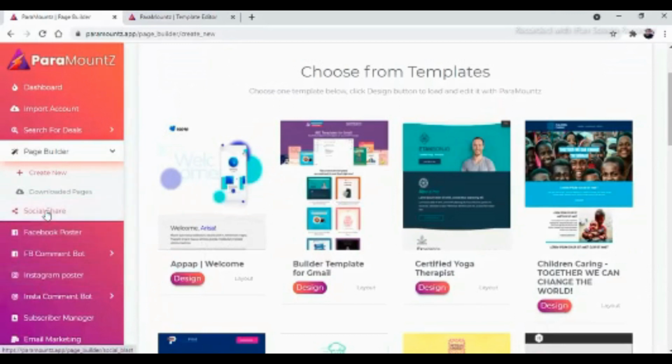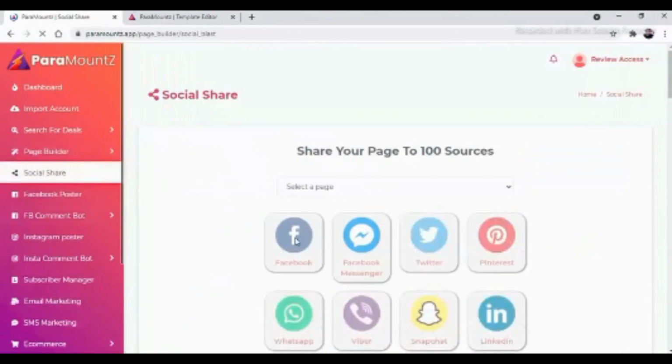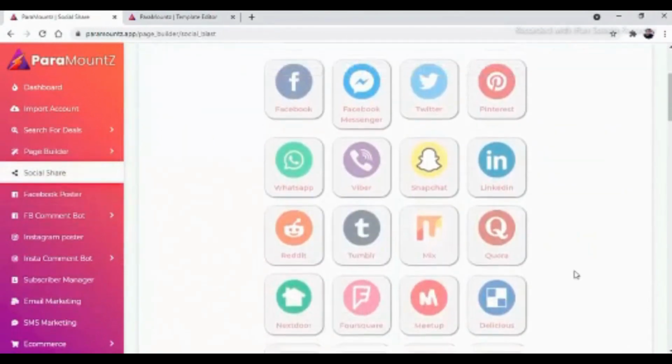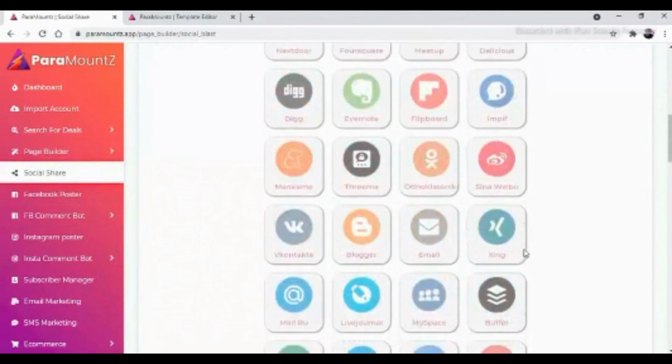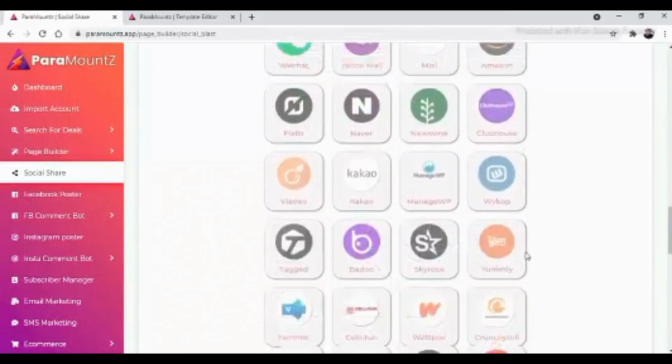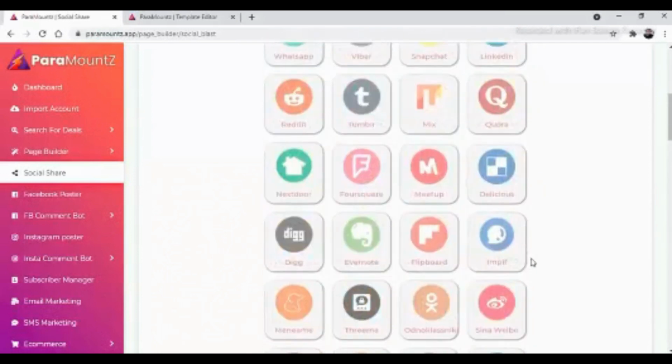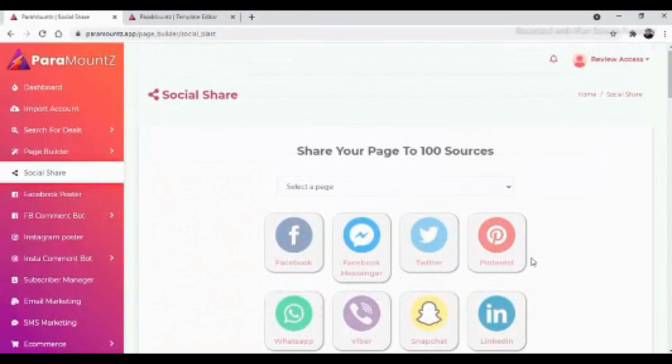After your design is completed, you can share it on multiple social media. So here you can see, starting with Facebook Messenger, Twitter, Pinterest, WhatsApp, Viber, Snapchat, LinkedIn, there are hundreds of social media networking sites available over here that will help you to reach out to more and more customers on more and more social media networking sites.